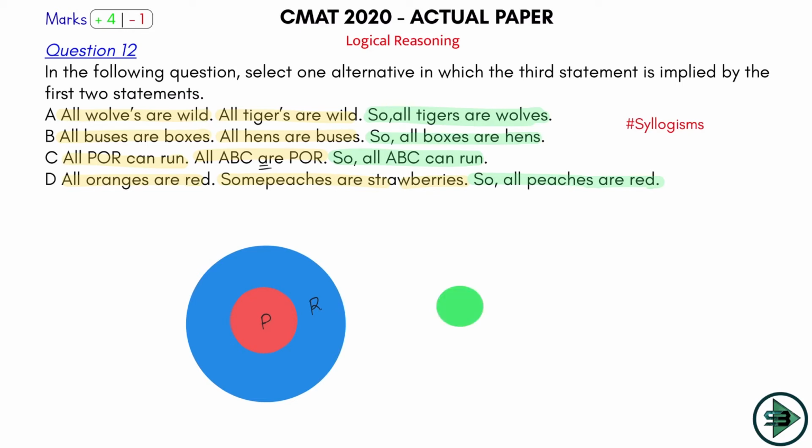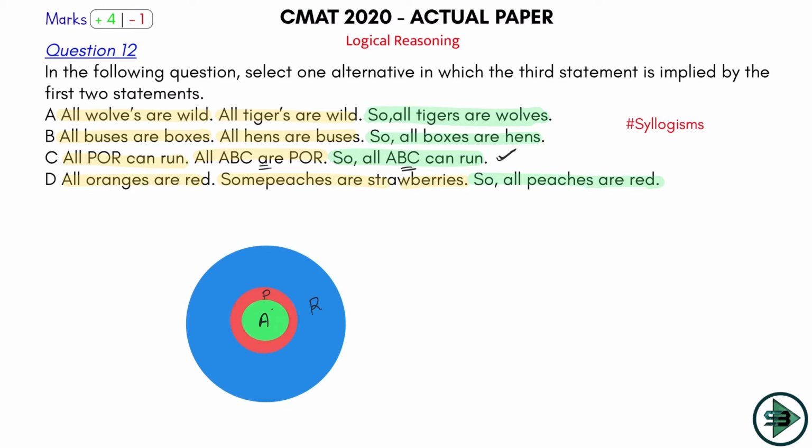All ABCs are POR, which means this green will come inside this red, because all green are red and all red are blue. That's what is being said here. Okay, so all ABCs are POR. POR is red, so all green are red and all red are blue. So can you say all ABCs can run, all green are blue? Of course you can say this. Okay, then you can say this.